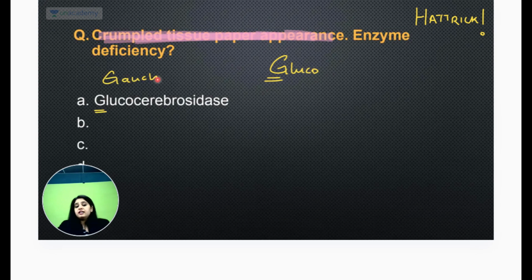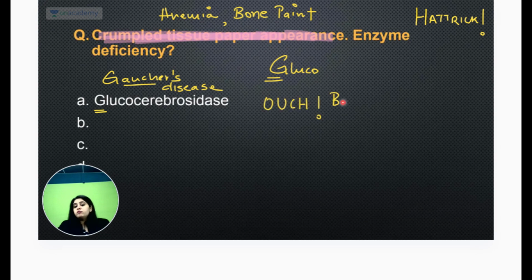Gaucher's disease के लिए, and yeah, later on students, abhi I was reading the telegram messages a while ago, and I realized that students have also told me that this question came with anemia and bone pain. Bone pain and anemia was also given in the question. So that also goes in favor because we always study na Gaucher's is gouge, ouch. Gaucher's is ouch. So ouch matlab these patients are going to have bone pain in it. Bone pain, osteopenia, X-ray pe Erlenmeyer flask deformity. So all that bone pain related history also goes well in favor of Gaucher's.